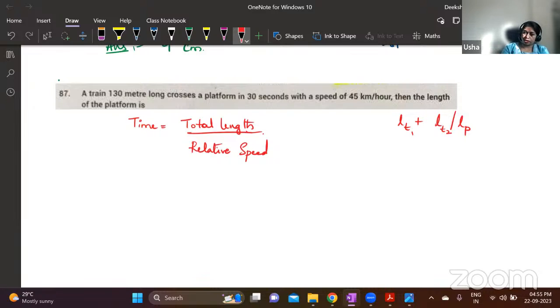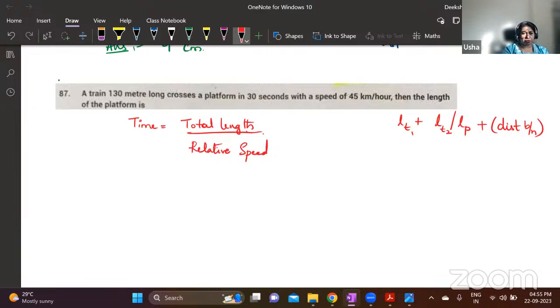Length of the second train, if there is a second train, or you should take the length of the platform. One of these only will be given. And then you have to consider the distance between these two objects. Like, suppose one train is already 100 meters ahead of the other train, or what is the time taken by a train to cross a person?